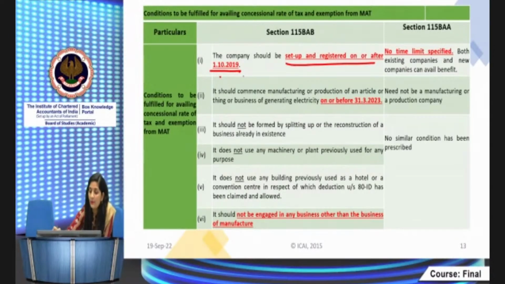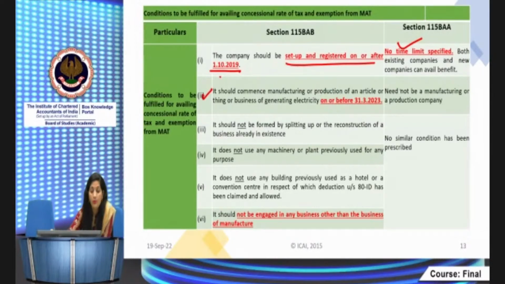And here, there is no time limit. I already told you these are for new companies. So those companies which are set up and registered on or after 1/10/2019 are eligible for 115BAB, whereas BAA can be opted by any company, right? This is not that relevant for you as of now, because it's already assessment year 22-23. You will be tested for assessment year 22-23, right?